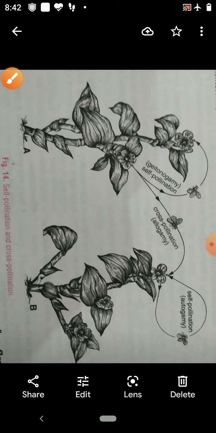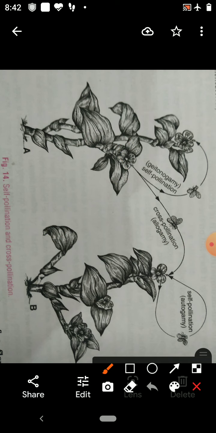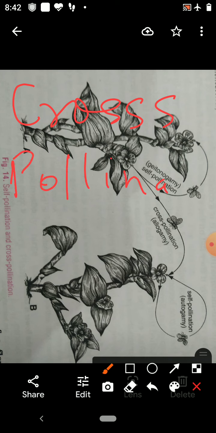But when pollen grains transfer from the anther of a flower to the stigma of another flower of the same species, then it is called cross pollination. So, in cross pollination, pollen grains have to transfer from the anther of a flower to the stigma of another flower of the same species.